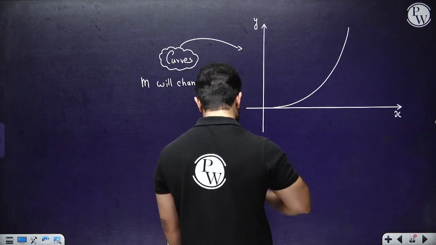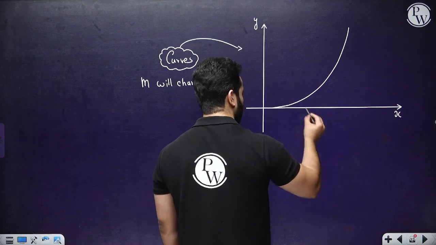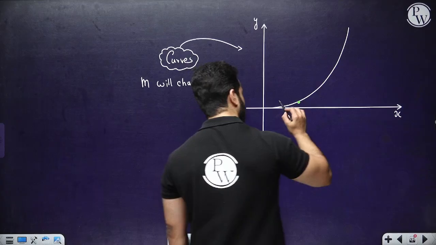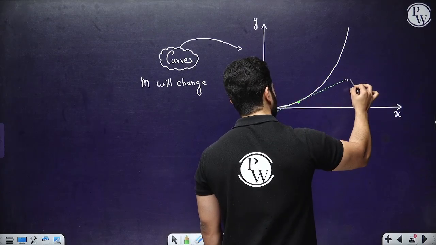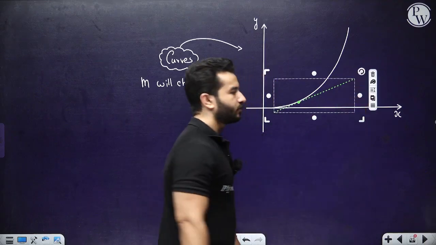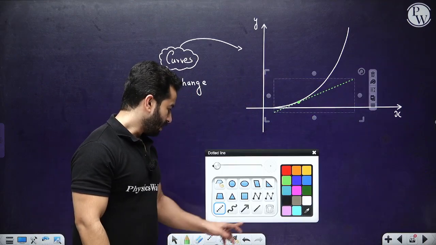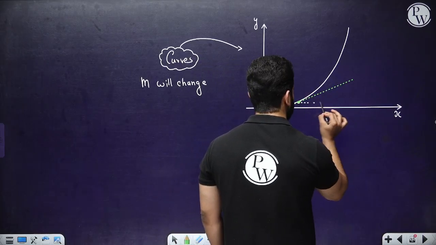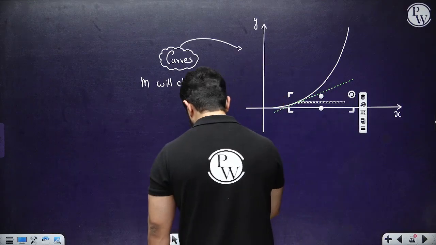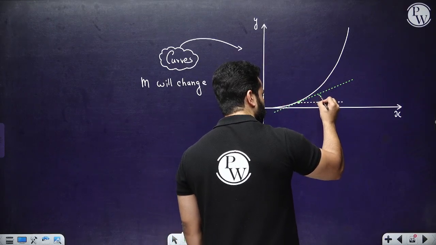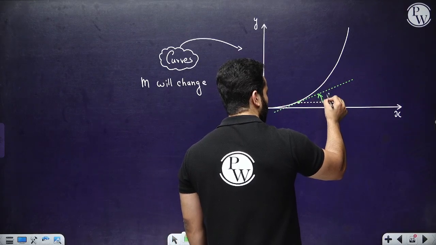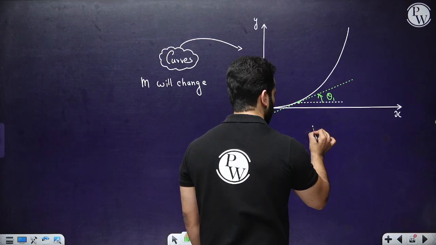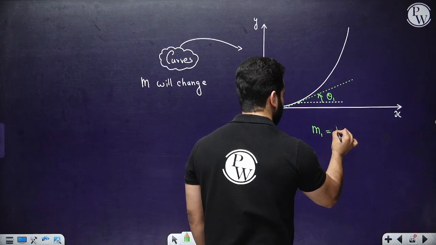Let's first suppose you want to find out the slope at this particular point. So draw a tangent, and then after drawing the tangent, draw a line parallel to the x-axis and find out whether this angle is an acute or obtuse angle. Obviously it is an acute angle. Let's suppose it is theta 1. So the slope at this point will be tan theta 1.